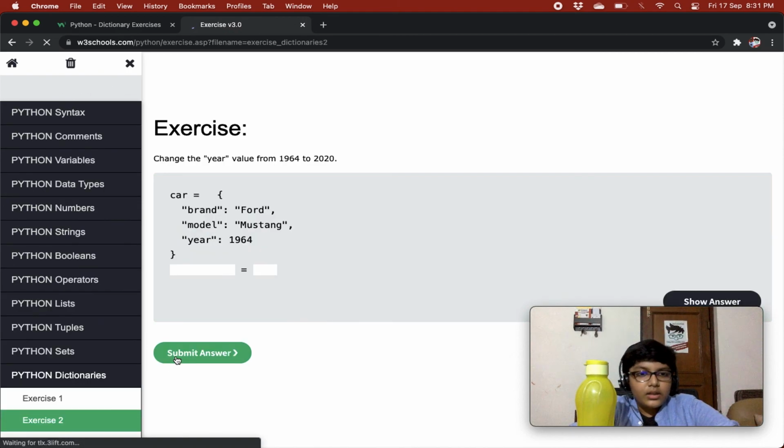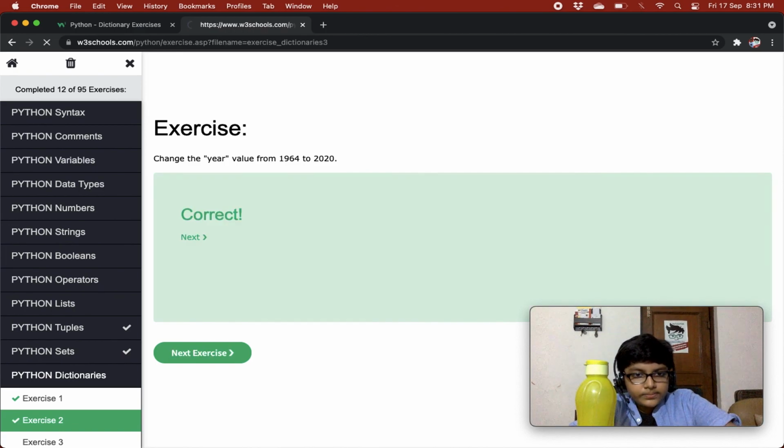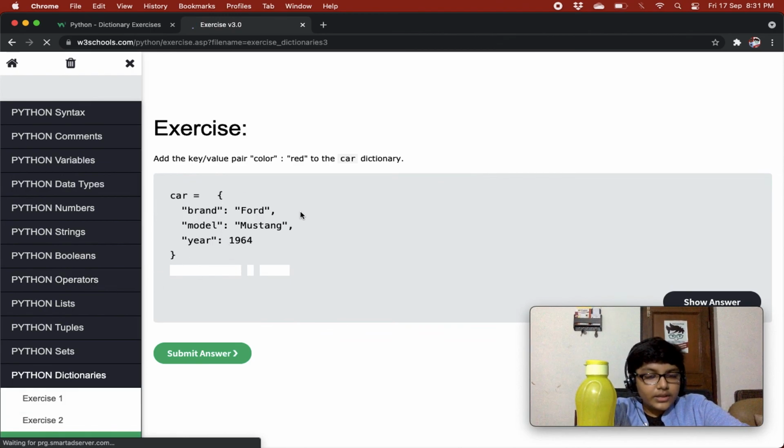Change the year value from 1964 to 2020. We know that. We just do car, then we access the year, and then we set its value to 2020. Quite cool. Add the key value pair color red to the car dictionary, right?